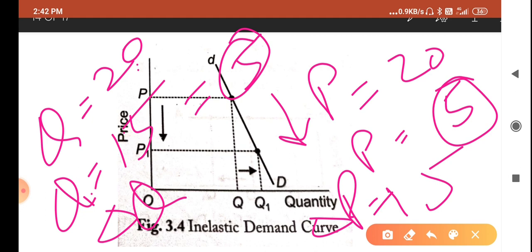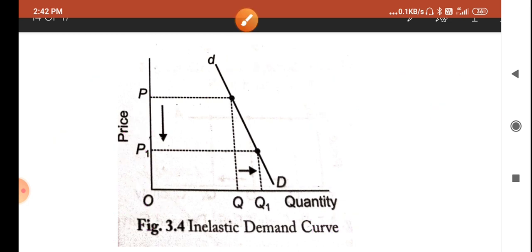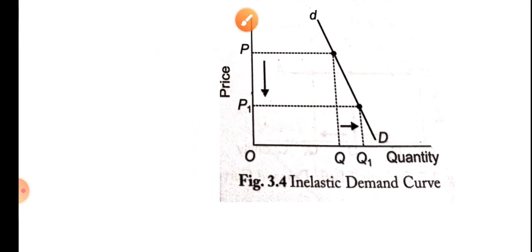It is not perfectly inelastic, because if we were saying perfectly inelastic, then the change would be 0, meaning the change in quantity demanded will be 0. So I hope you understood. I am repeating again: more change in price of the commodity and less change in quantity demanded. So let's move to the next slide.